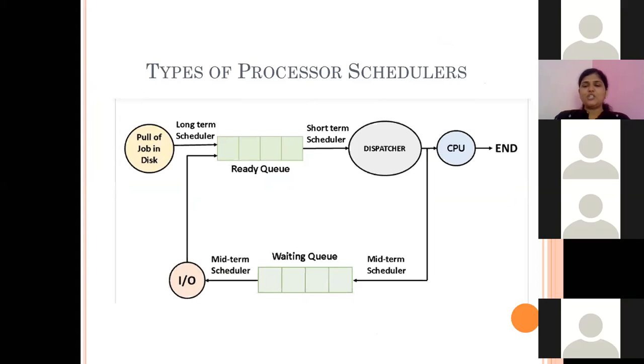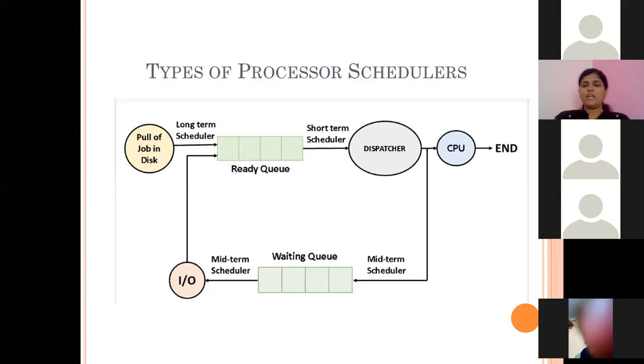That means the scheduler which puts the newly created process into the ready queue is known as the long-term scheduler. Now, what is the short-term scheduler? It is the scheduler which takes a process from the ready queue and gives the CPU to it. That means CPU time will be allocated to one of the processes in the ready queue. So, understood: long-term scheduler and short-term scheduler.